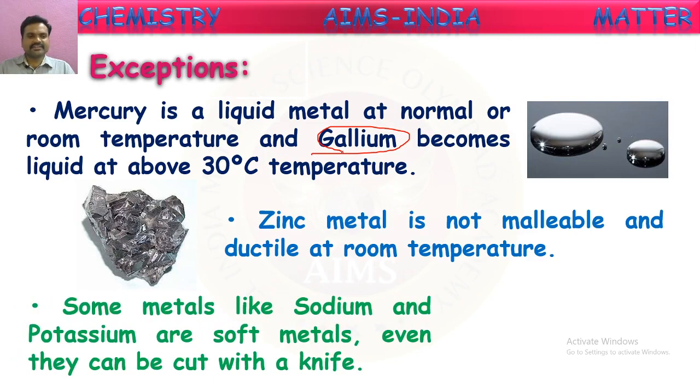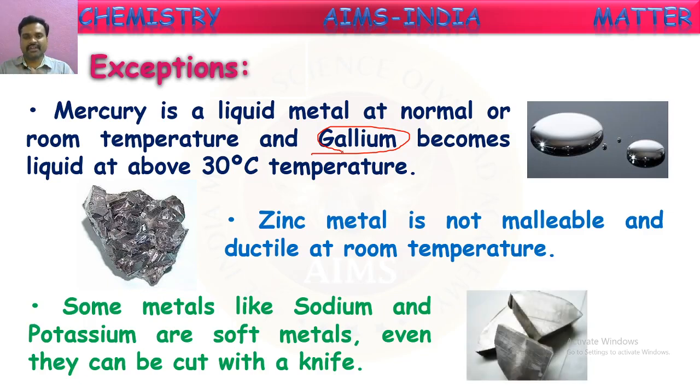Next, some metals like sodium and potassium are soft metals. They won't be hard. They will be soft like our soap. They can even be cut with a knife. Metals like sodium, potassium, lithium are soft metals. They can be cut even with a knife. So these are the exceptions to the general properties of metals.